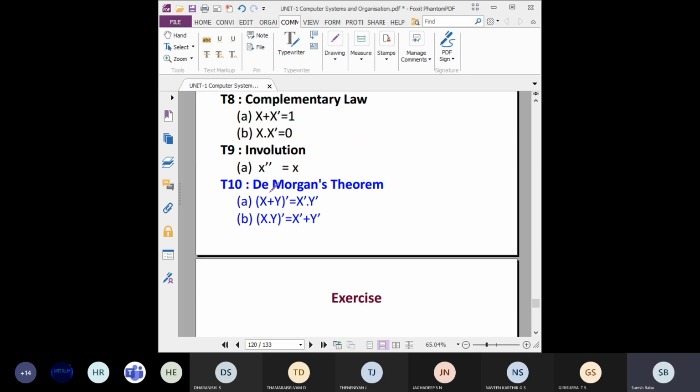And finally you have De Morgan's theorem, very, very important. De Morgan was a scientist who gave two rules. Here they will ask directly, write De Morgan's theorem law and prove it. Like this they will ask. So you have to know the expression also. The left hand side and right hand side you have to prove. Students understood?